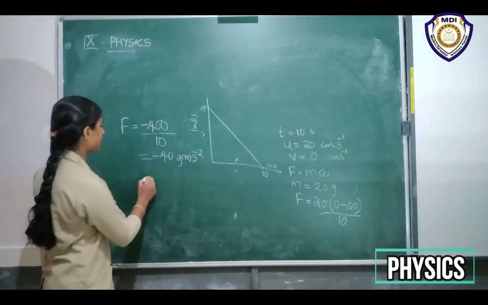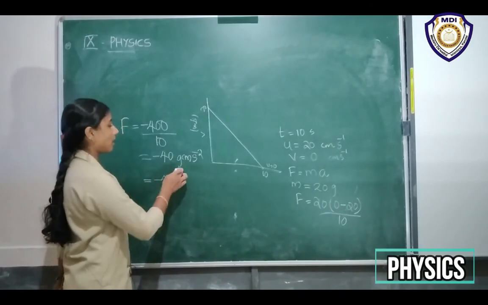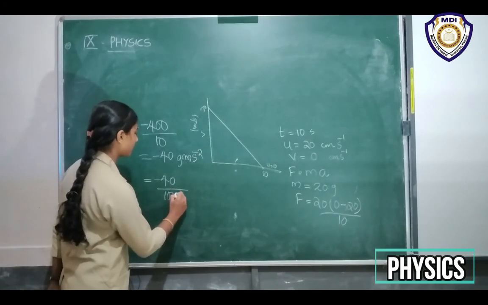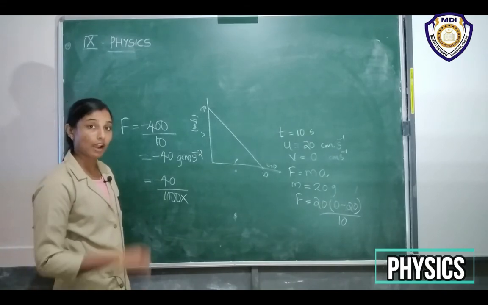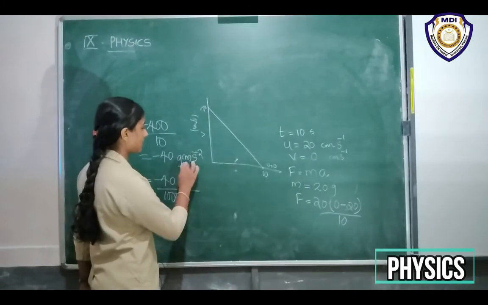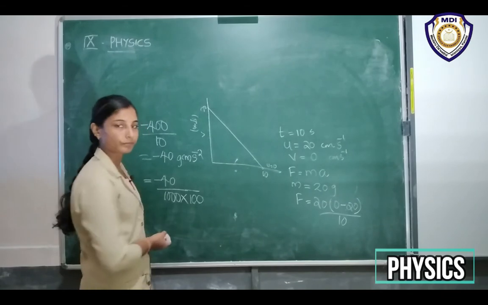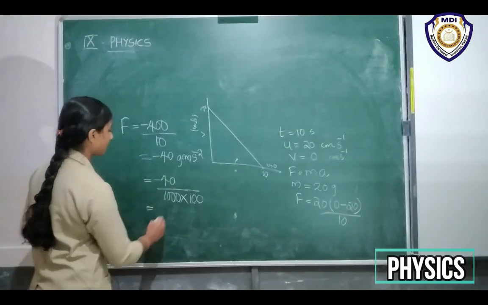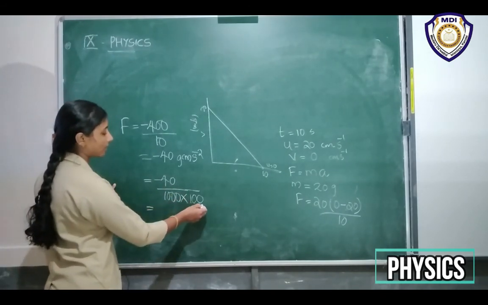Okay, so from here we can convert, that is minus 40 gram. 1 gram we know is 1/1000 kilogram, right? And 100 centimeter is 1 meter. So to convert centimeter into meter, we have to divide this by 100. Second is also in second. So we get what? We have to take how many digits?